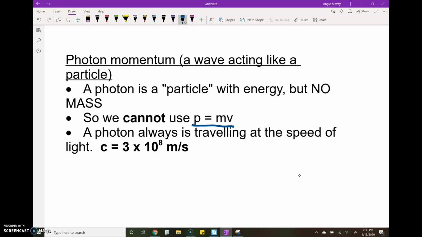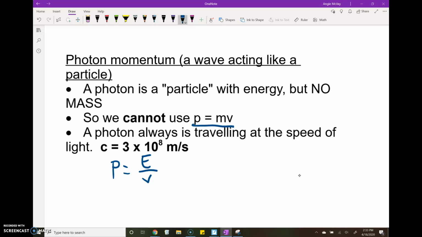A way that we've gotten around this is using the equation that momentum is equal to a photon's energy over its speed. Joules over meters per second still give us the same units for momentum.